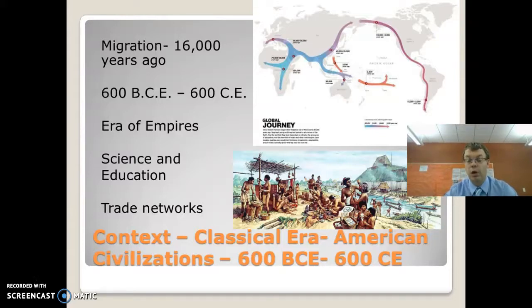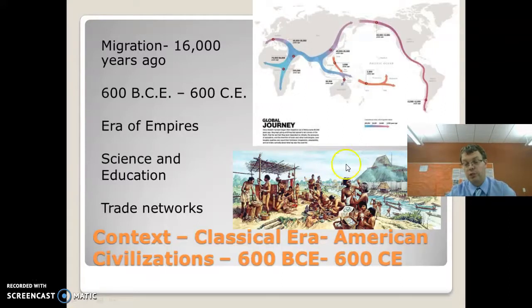There will be large trade networks that will form in this time all over the world. We'll see some of those in Afro-Eurasia, Africa, Europe, and Asia. And we'll also see trade networks develop in the Americas. And as people trade more, they become more advanced. That is a rule of history. So when people trade more, they become more advanced because they start getting more goods from different peoples. And that's what we're going to see in this context, which will allow some places, like the city we see here that we'll study of Cahokia, to become a very powerful trade city.